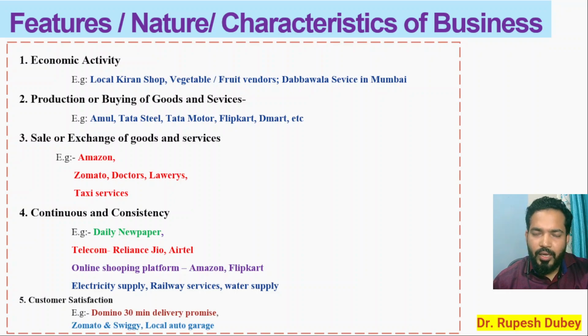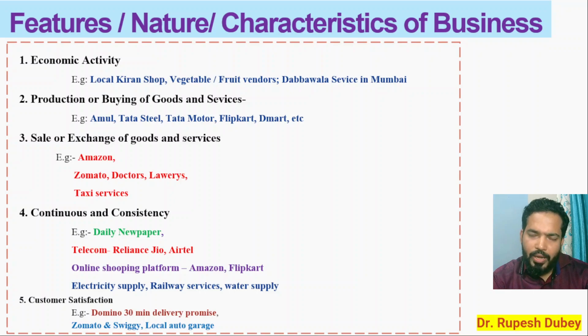Then we have the services of Zomato and Swiggy. They are giving you online food delivery from the restaurant to your doorstep. And apart from that, they are giving one unique feature, you can track your order where it is right now. So this gives you a level of satisfaction.